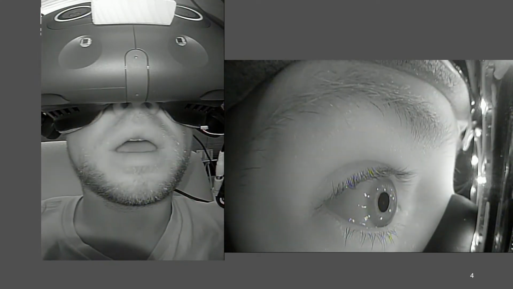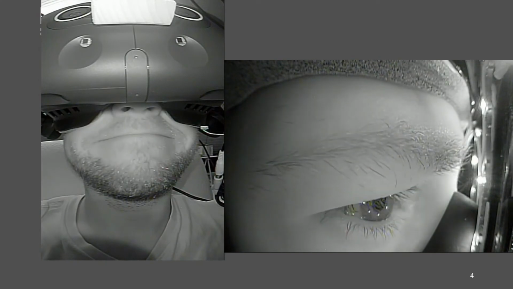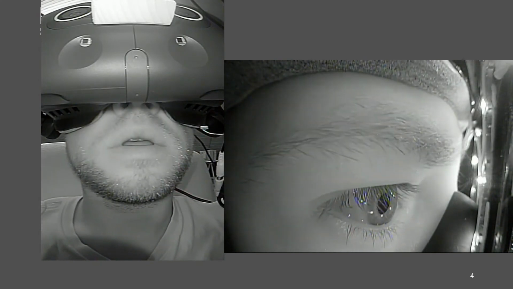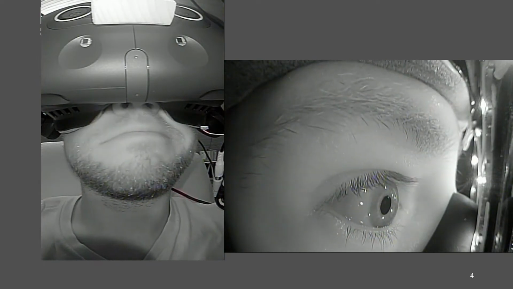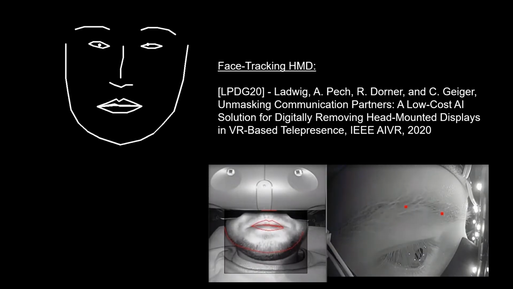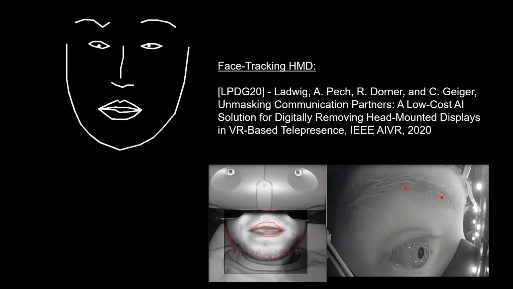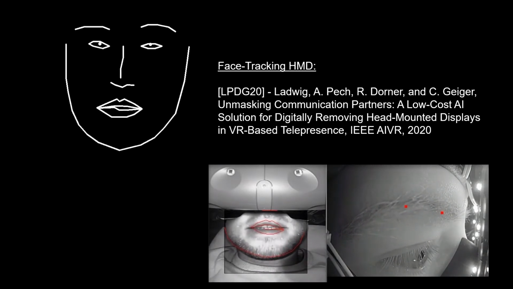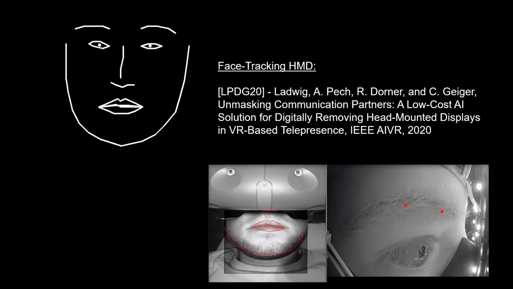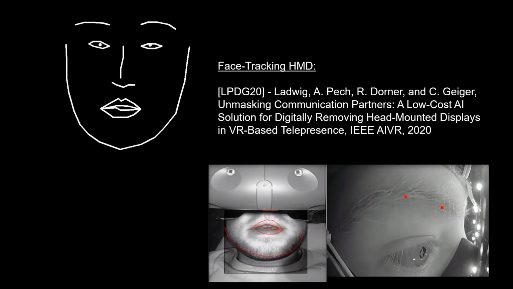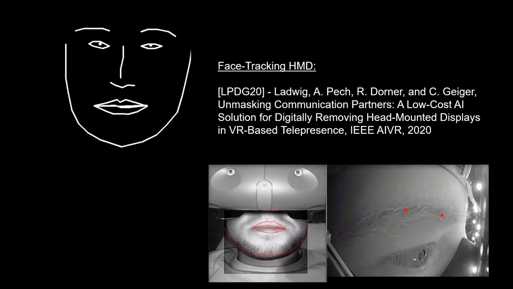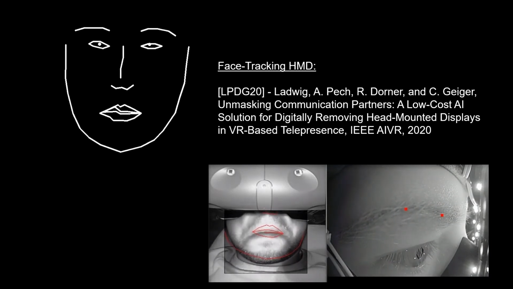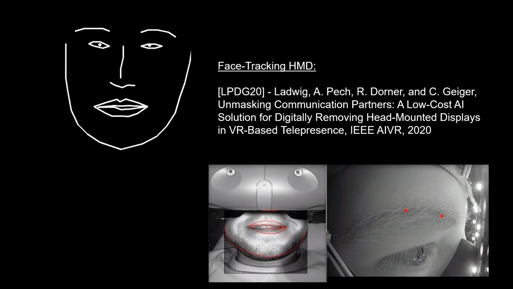However, it is possible to track individual landmarks such as the iris via eye tracking, or the eyebrows, or even the corners of the mouth and the position of the chin. In a previous work, we developed a working prototype of a face tracking HMD. This system gives us 70 animated facial landmarks shown in the top left corner. Also, HTC released a lip tracking module last year, which can easily be combined with eye tracking.